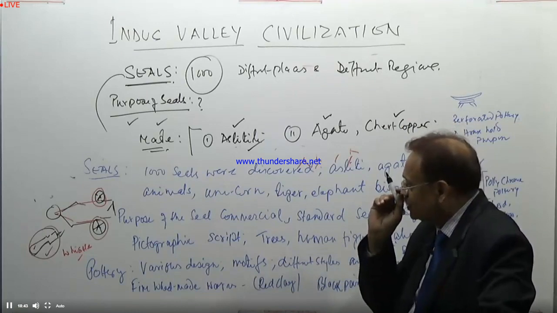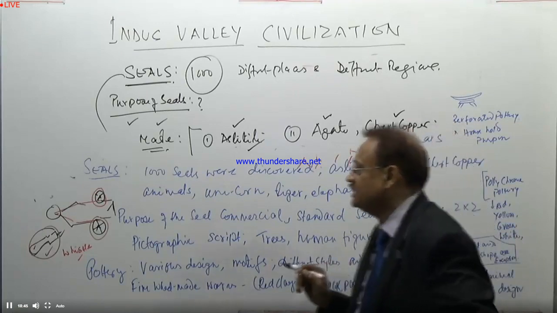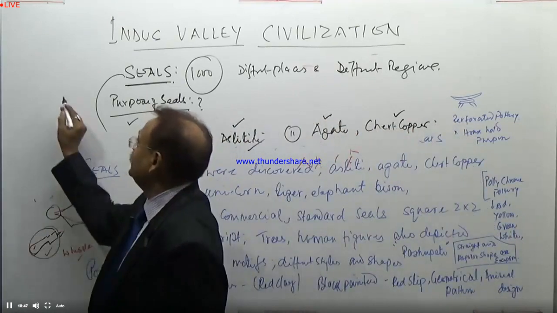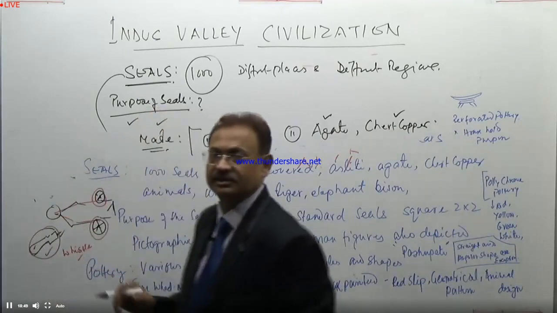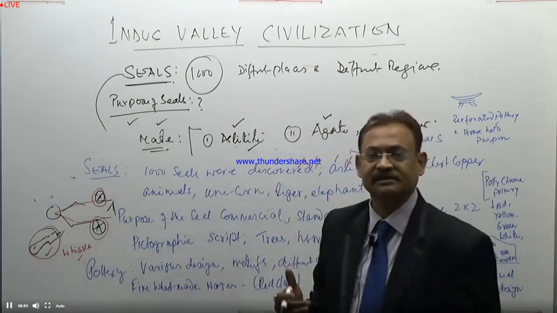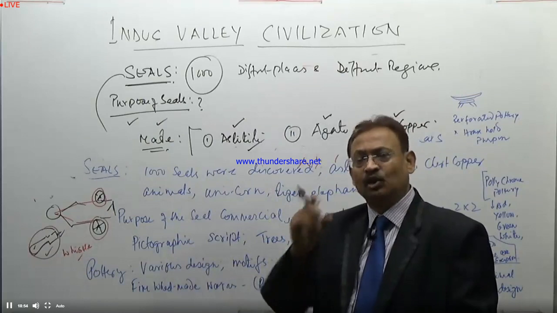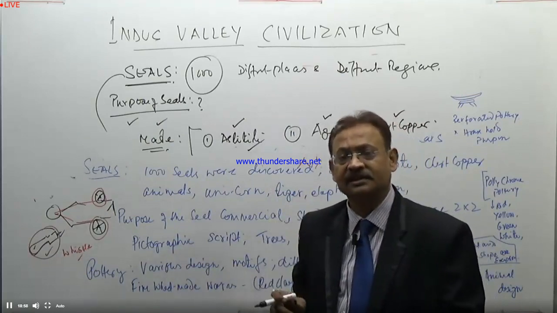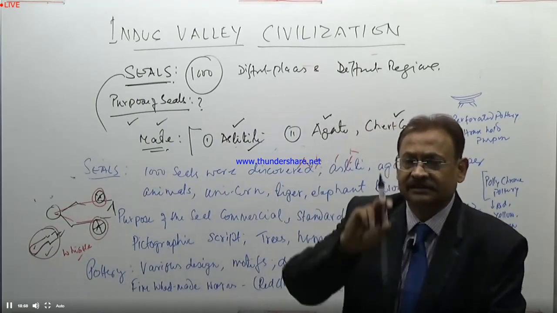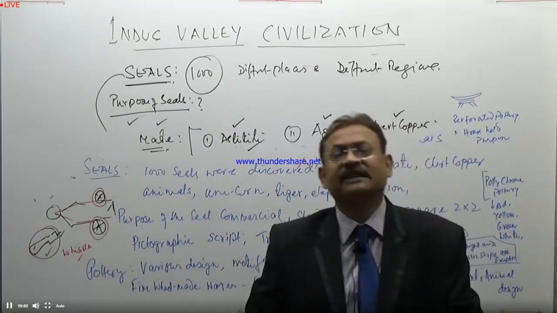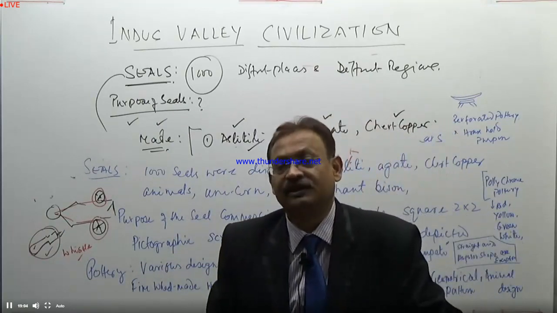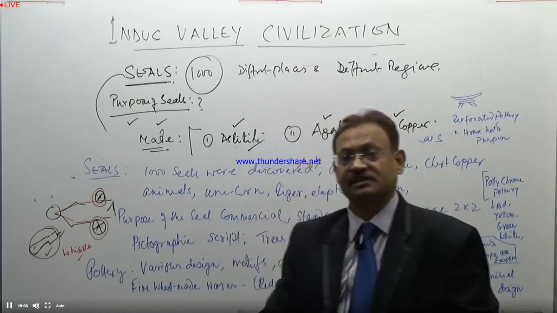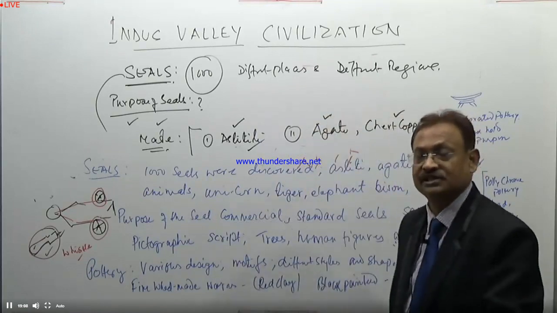And these seals normally possess different kinds of images, different kinds of objects. The main motive of the seal is to make a significant difference between different designs, different types of seals.